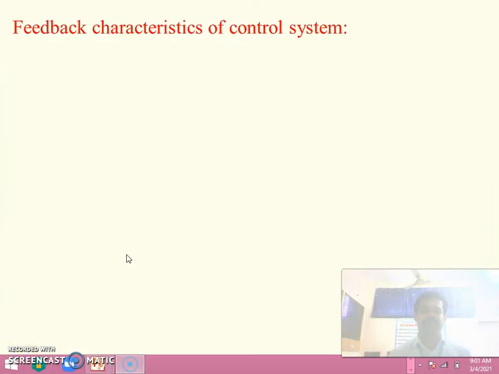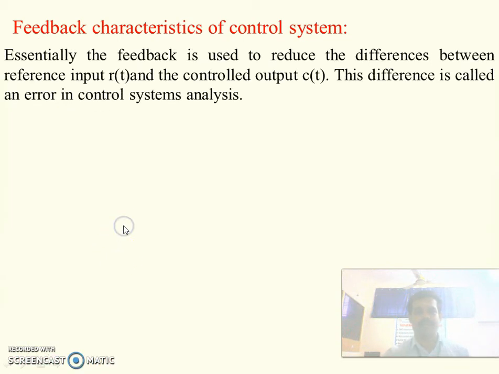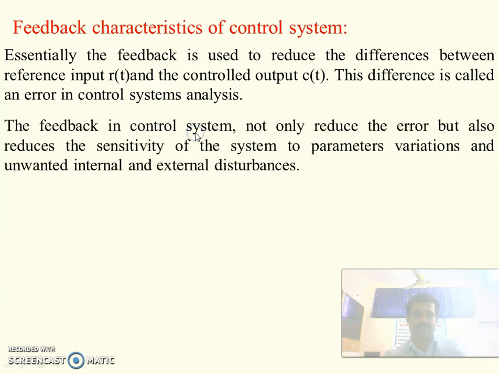Next we are going to study the feedback characteristics of a control system. Actually, what is feedback? Feedback is nothing but taking a part of the output and providing it to the input. So what is the use of feedback? Feedback is used to reduce the difference between the reference input and the control output. Initially you will be having one reference input and the output is nothing but the control output. This feedback is used to reduce the difference between the input and the output. This difference is called error in a control system.